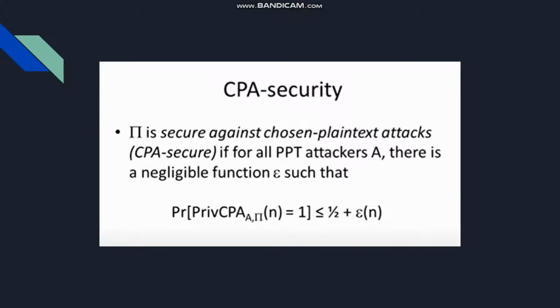Now, when will this scheme be CPA secure? Pi is secure against the chosen plaintext attack if for all probabilistic polynomial time attackers there is a negligible function epsilon such that the probability that the attacker succeeds in the last experiment should be at most 1 half plus epsilon. That is, the probability that an attacker can successfully identify the underlying message when presented with the ciphertext should not exceed 1 half plus epsilon.